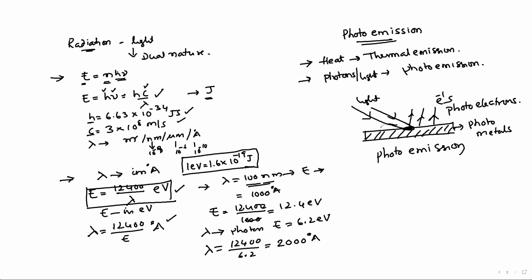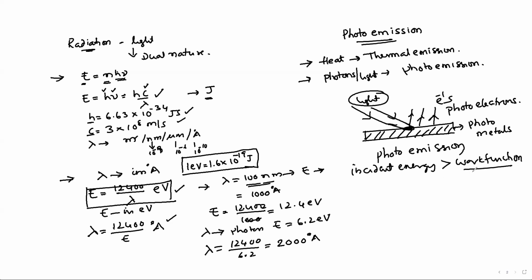The condition is that the incident energy of light should be greater compared to the work function of the metal.